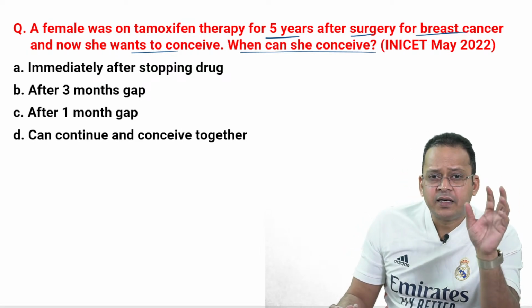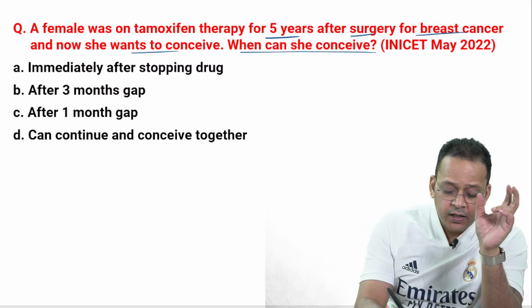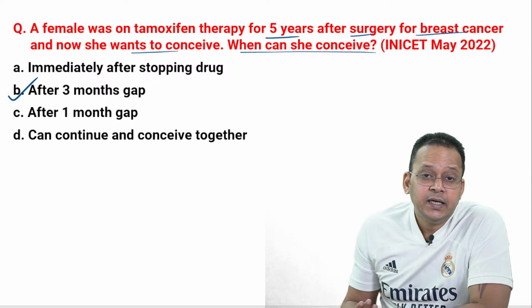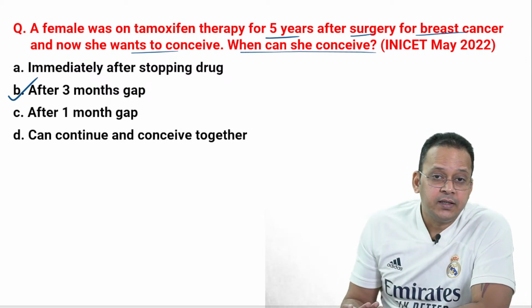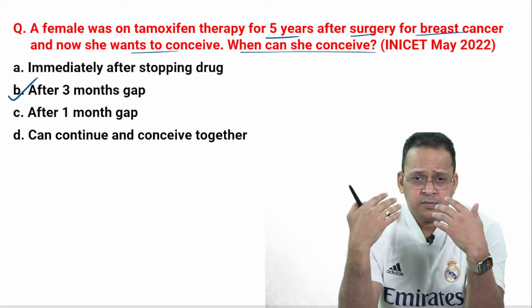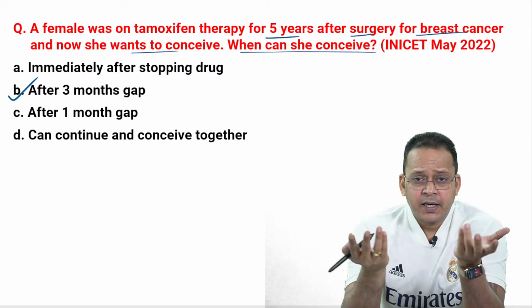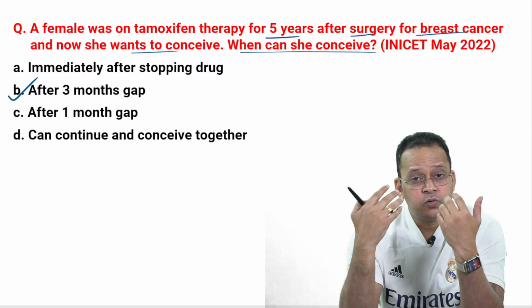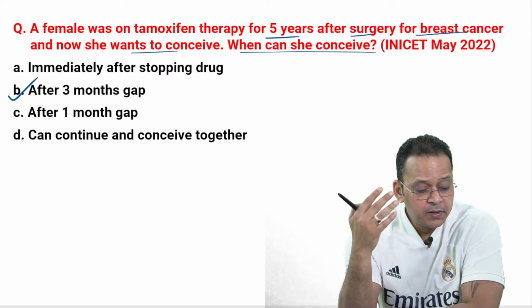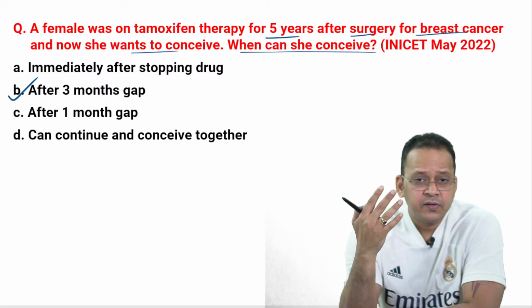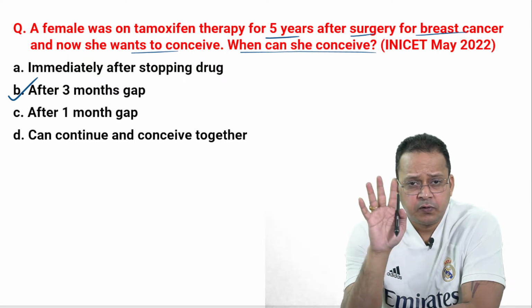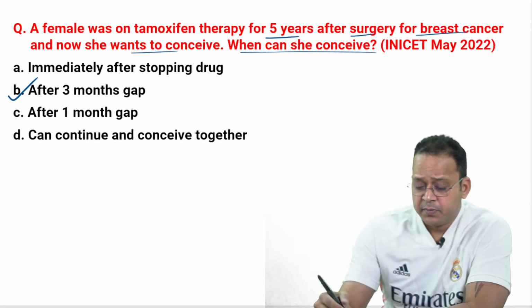If I go by the standard guidelines and textbooks, they say after a gap of 3 months. Look, it is written in textbooks, so we will answer that. But the breast surgeons who do the surgery usually give a gap of 1 year. Practical, you know that practice is not learned from books. When you start practicing, you will learn from patients and from your seniors. So usually people give a duration of 1 year to be on the safer side. But if you read any textbook, they will say 3 months. So for the answer and for MCQ purposes, remember 3 months.